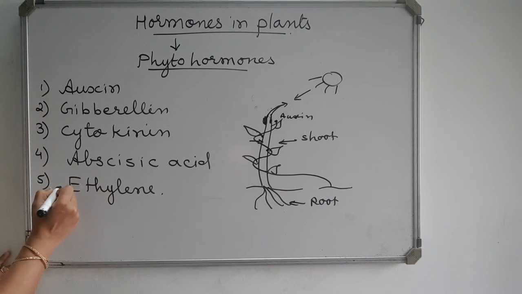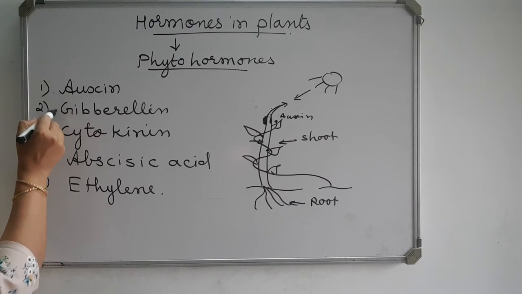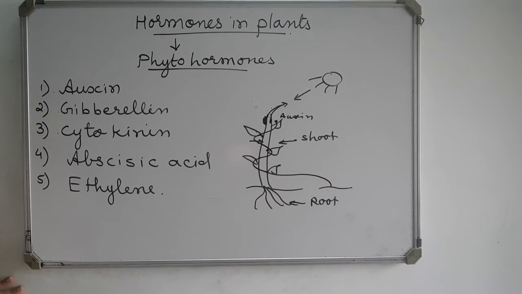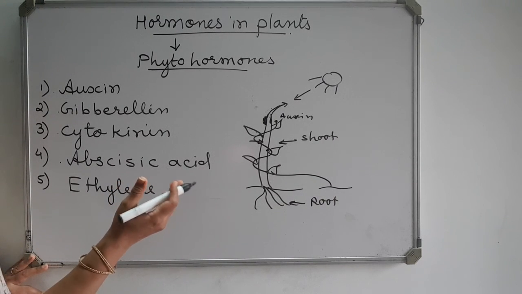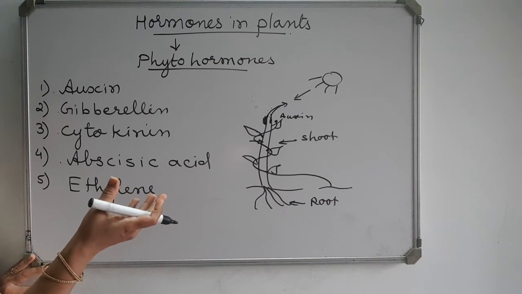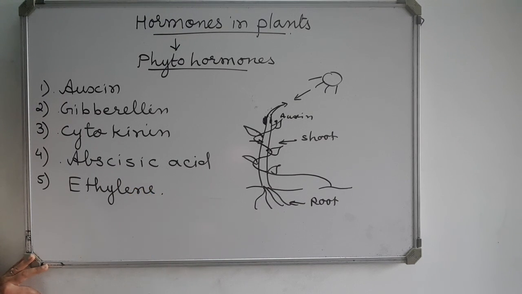The next is abscisic acid. Now actually these three hormones, auxin, gibberellin and cytokinin, are known as growth hormones. They promote the growth of the plant. Abscisic acid is a growth inhibitor. Every plant needs a signal that now the growth should stop. So abscisic acid is secreted in the plants which stops or inhibits the growth of the plant. When it is secreted, you will see some effects, that is the wilting of leaves, drying of leaves, leaves that dry off and wither off, they fall down. This is the effect of abscisic acid. So it is called a growth inhibitor.